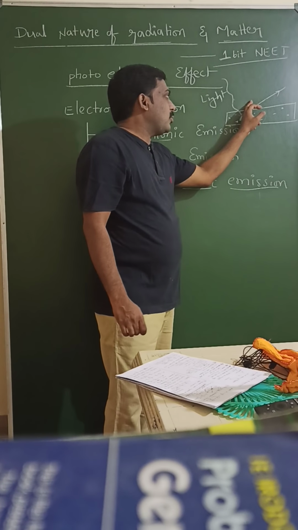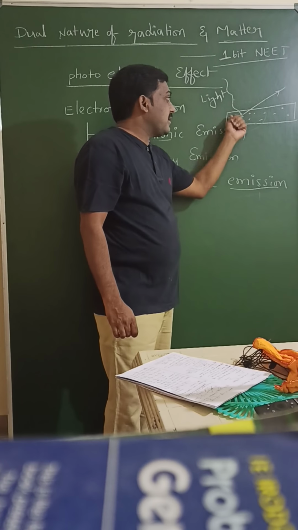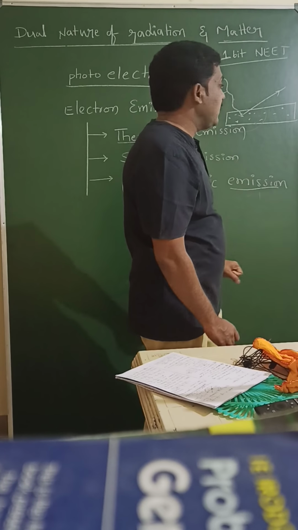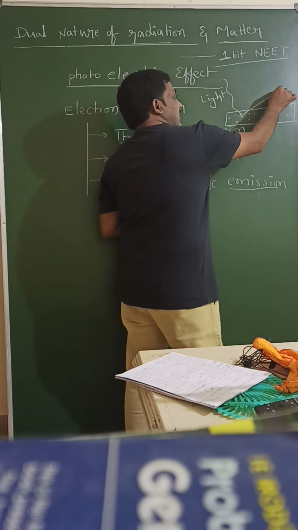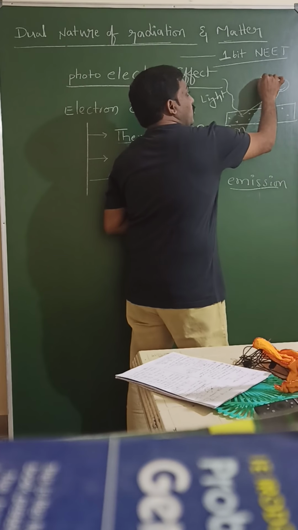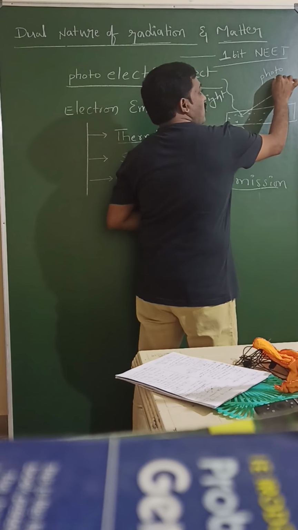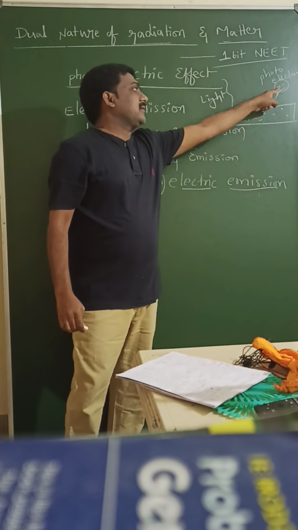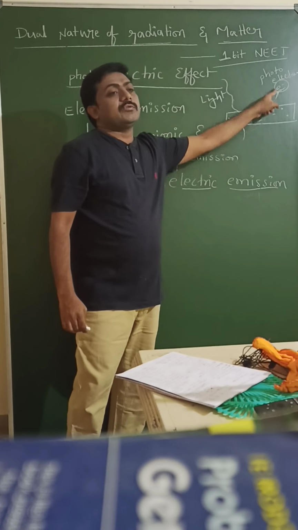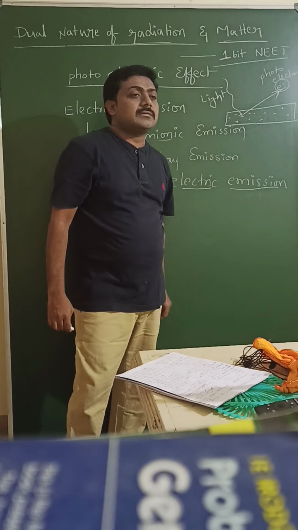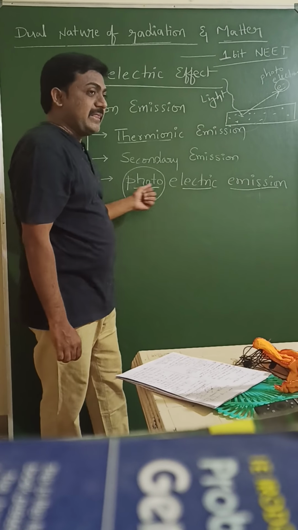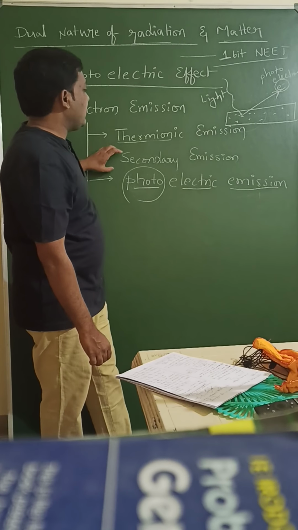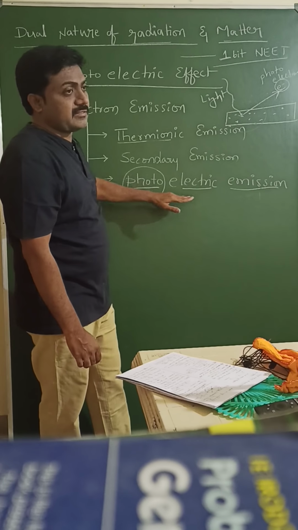The minimum energy required for an electron to escape from the metal surface is called the work function. The emitted electron is called a photoelectron. In this way, an electron is emitted from the metal surface, and that emission is called photoelectric emission. This is the third type of electron emission; we are discussing three types so far. This one is the third type.